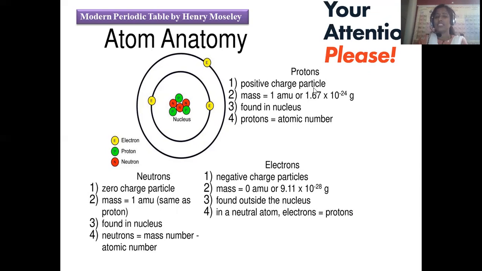A proton has a positive charge and a mass of 1 atomic mass unit, which in grams is 1.67 × 10^-24. These protons are always found in the nucleus, and together with the neutrons they are called nucleons. The proton is the fundamental particle that denotes the atomic number. The number of protons exactly equals the atomic number.